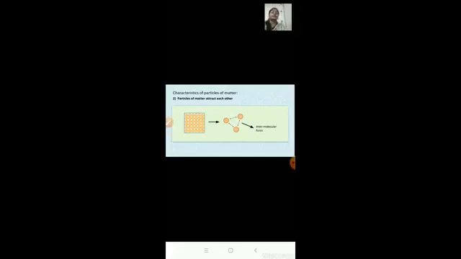Now in case of chalk particles, the force of attraction is weak. That is why we were able to break the chalk piece. But in case of the nail, the force of attraction is very strong. That is the reason we were not able to break it.